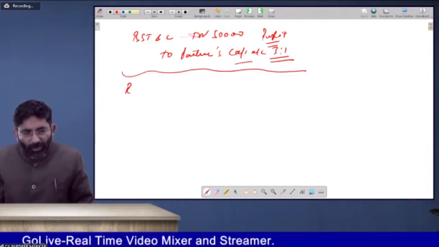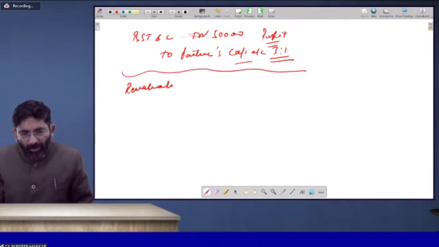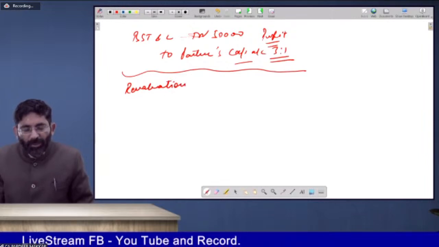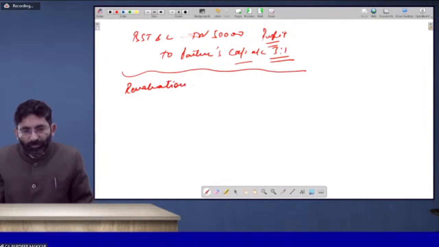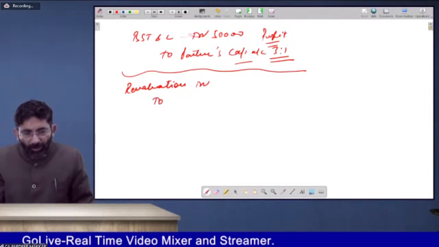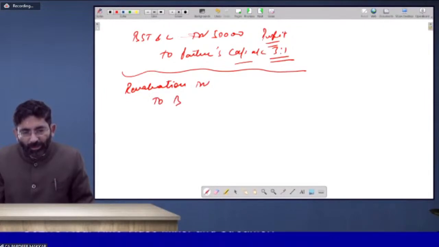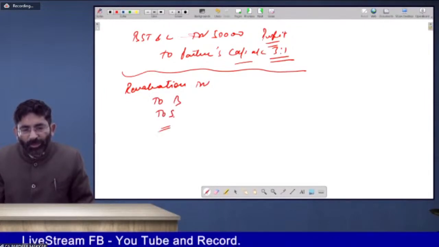Then the revaluation profit or loss, that will be Revaluation Account debit to partners' capital account, to B and S, whatever is the profit.